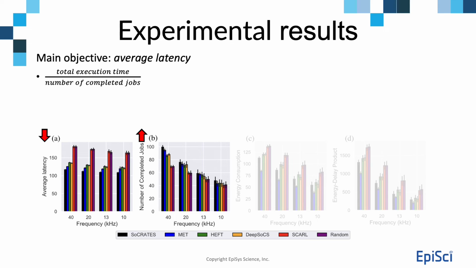We conduct experiments in different job injection frequencies. As indicated on the x-axis, higher frequency injects jobs much faster. We compare Socrates with the heuristic algorithms MET and HEFT, and neural algorithms DSOX and SCAR, which are developed for heterogeneous resource scheduling. The first two figures from the left show the overall performance of average latency and the number of completed jobs. Average latency is the total execution time over the number of completed jobs. As a result, Socrates surpasses other scheduling algorithms by a large margin. It has the lowest average latency and the largest number of completed jobs.